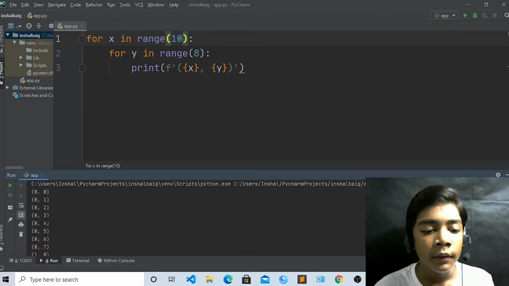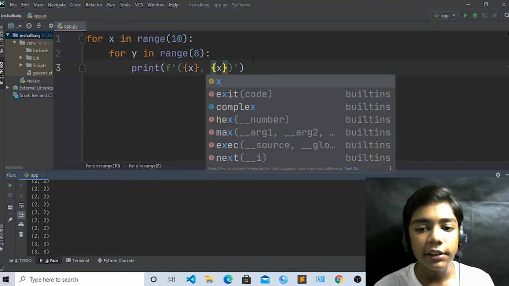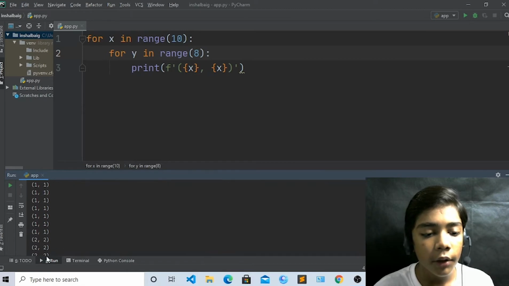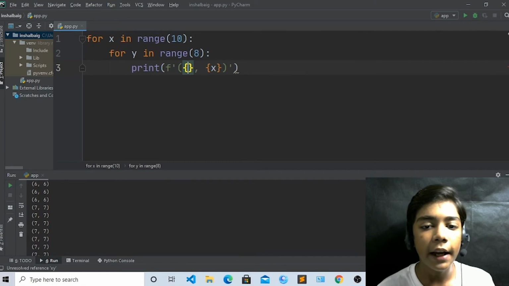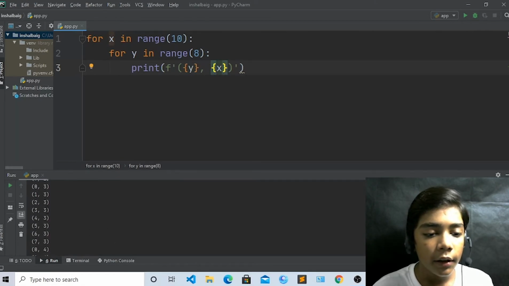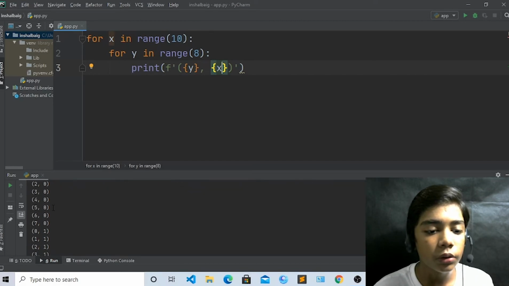You can see how easy it is to do. If you write x here, run. You can see x comes again, but only the same number is coming in one bracket: 0 0 0 0, then 1 1 1 1, like this 2 2, 3 3. If you write y here and x here, run. You can see the counting is coming as 0 0, 0 1, 0 2, 0 3, and like this, starting here.